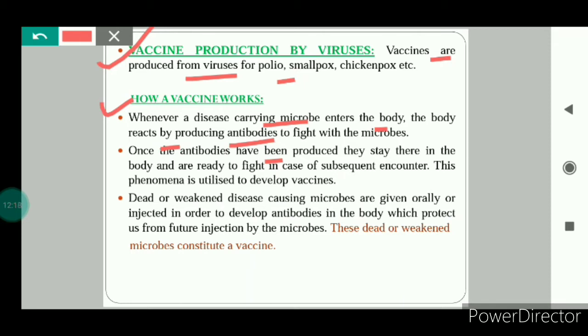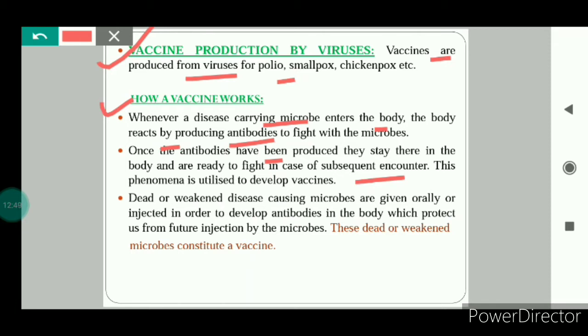Our body remembers how to fight if the same microbe enters again. Next time, if the same microbe enters the body, the antibodies will fight and kill the microbes, and we will not fall ill. So this phenomenon is utilized to develop the vaccines.